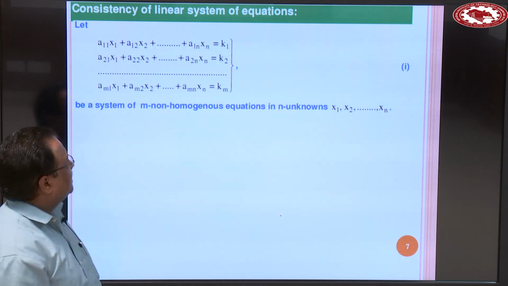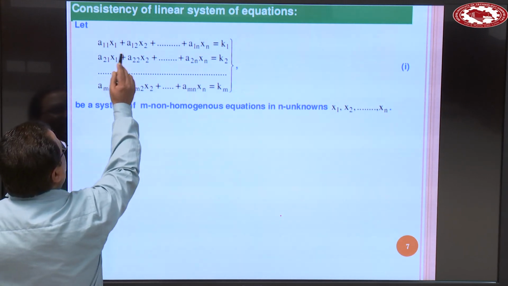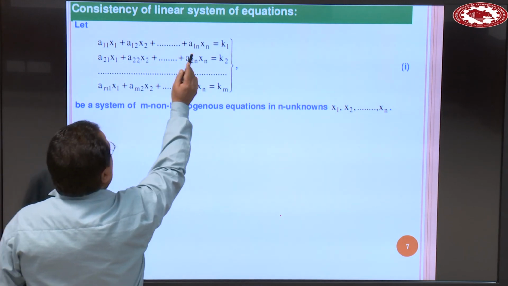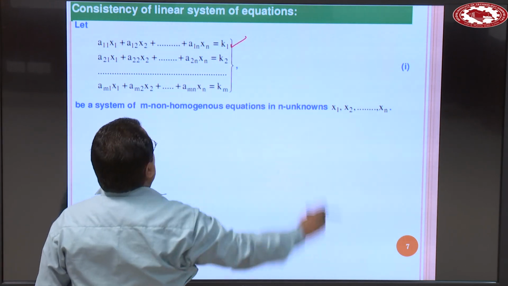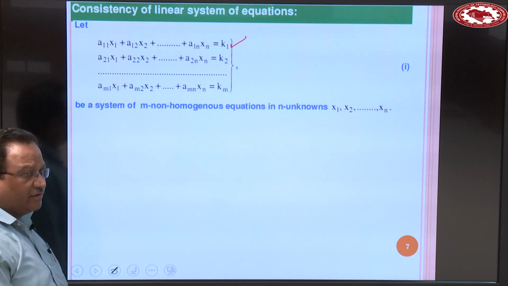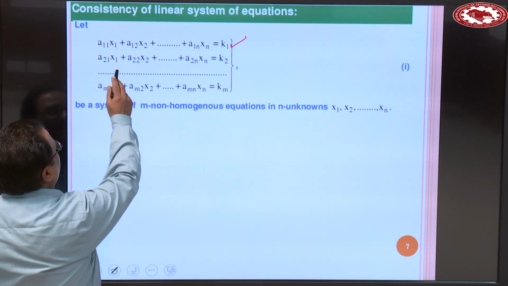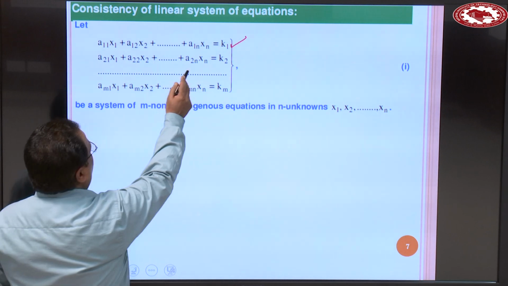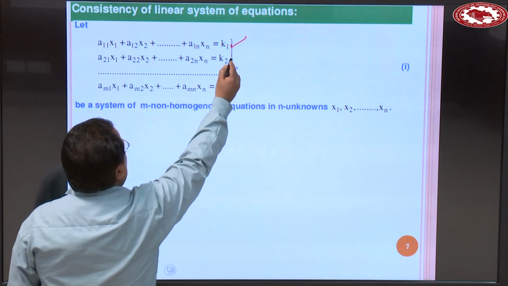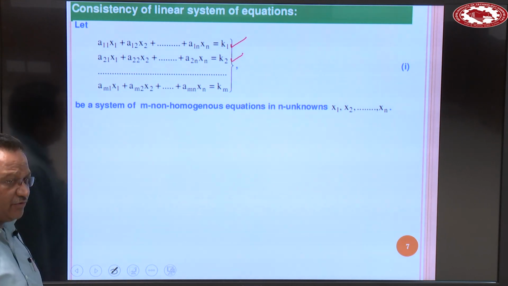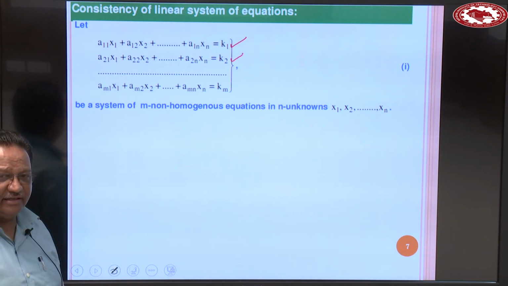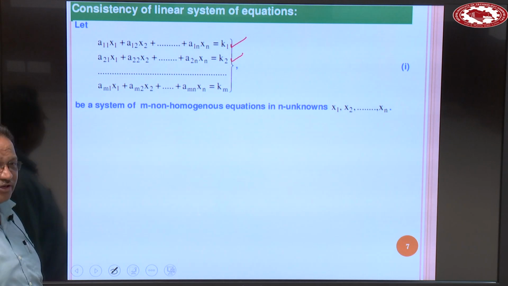Let us suppose that a11 x1 plus a12 x2 plus and so on a1n xn is equal to k1, k1 a non-zero number. a21 x1 plus a22 x2 plus and so on a2n xn is equal to k2, a non-homogeneous equation, since the right side is not equal to 0.